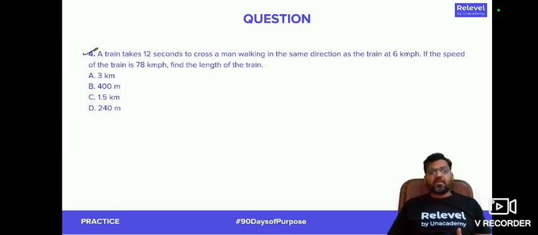Moving on to question number 4 here. A train takes 12 seconds to cross a man walking in the same direction as the train at 6 km per hour. If the speed of the train is 78 km per hour, find the length of the train.